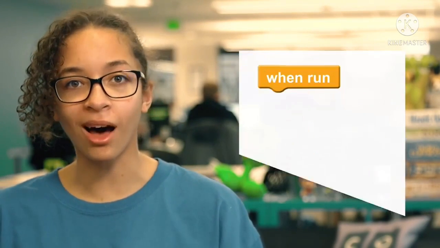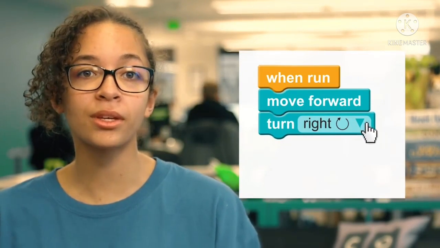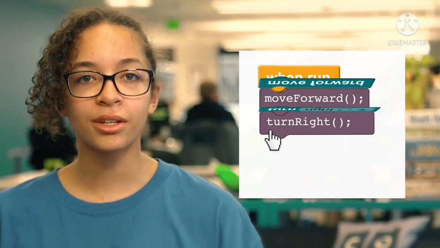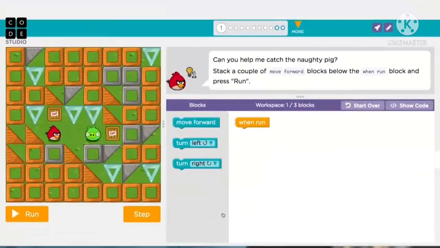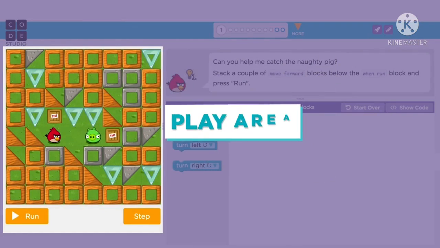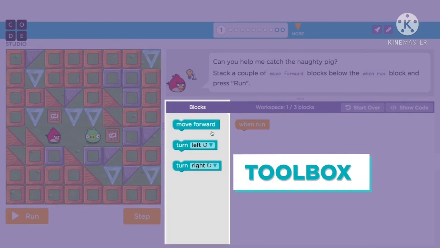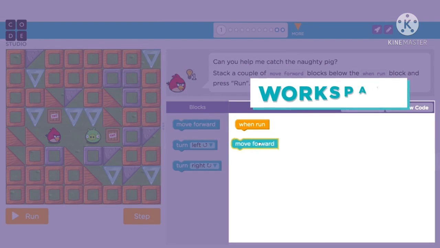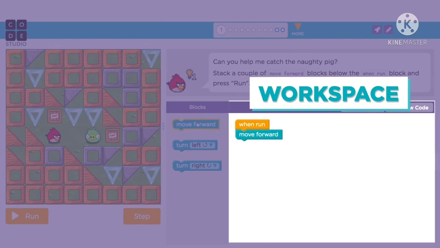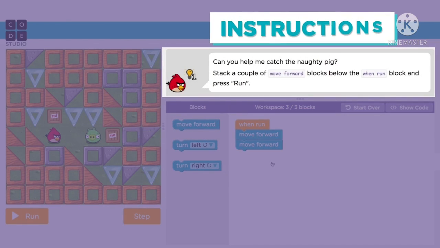Today, we're going to learn to program using a drag-and-drop language called Blockly. Blockly uses colorful instructions called blocks to build programs that you can use to solve puzzles. Under the hood, you're still creating code. Each puzzle you'll solve with the code is split into 4 main parts. On the left is the play area, where your program will run. In the center, you will see the toolbox area that holds all the blocks that you will need for each puzzle. To the right is your workspace, where you will drag blocks to build your program. Finally, above the workspace, you will see the specific instructions for each puzzle.